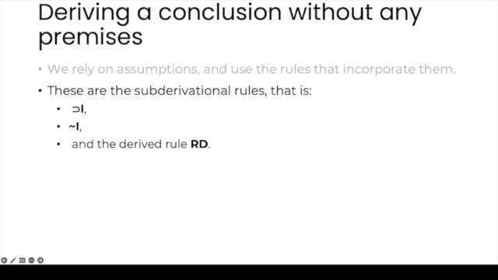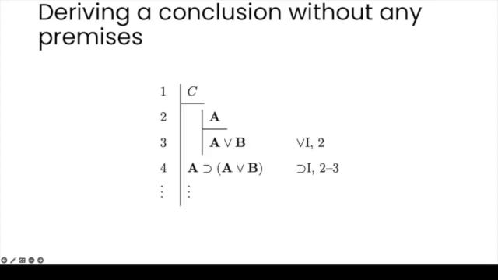An example: consider an argument that has only one premise, C, and its conclusion is if A, then A or B. Notice that this conclusion is a tautology. You can test it out yourself. In the corresponding derivation of the conclusion, C is the only premise. On line 2, we introduce an assumption. On line 3, we apply one rule. We discharge the assumption and close the subderivation. And in the outer derivation, we write if A, then A or B.